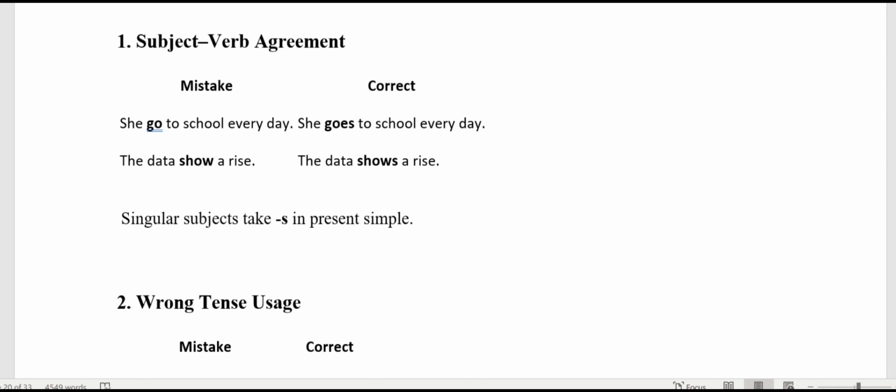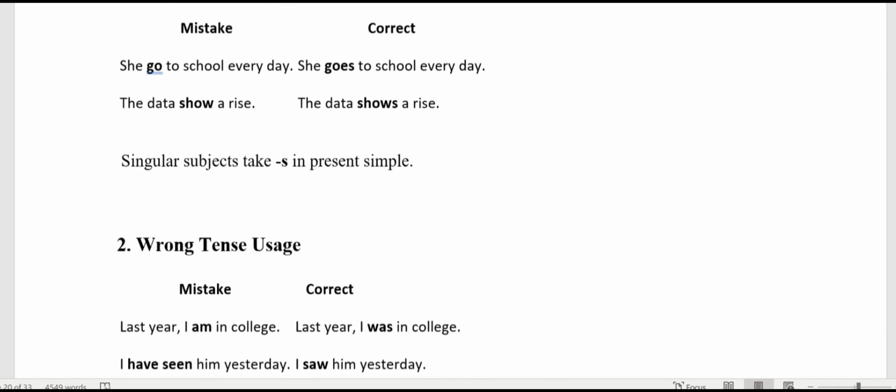The first mistake students make is "she go to school every day." It is not she go to school, it is she goes to school. The next one, "the data show a rise." It is the data shows a rise. Whenever the subject is singular, in the present tense, the S is the requirement there.